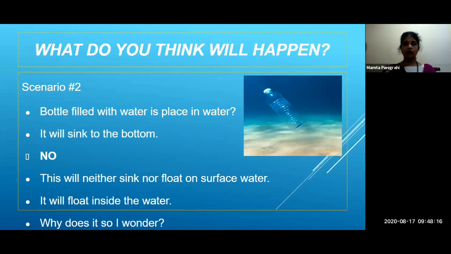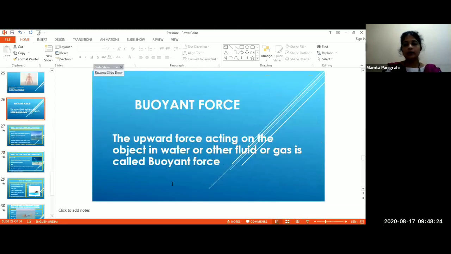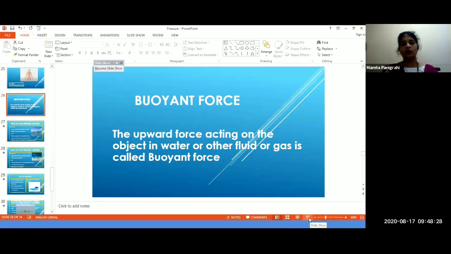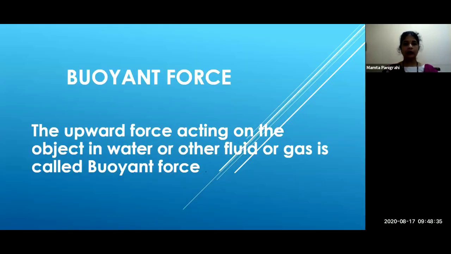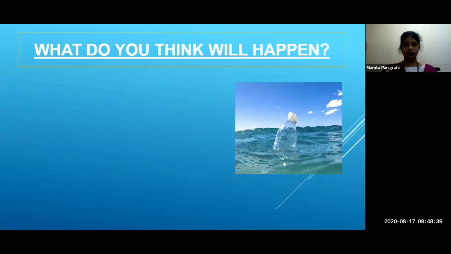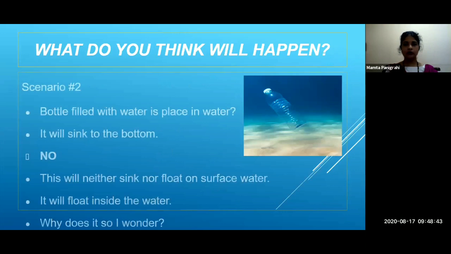It will float inside the water, and this is due to the buoyant force acting on the bottle, and that is why it will float inside the water and not sink down.